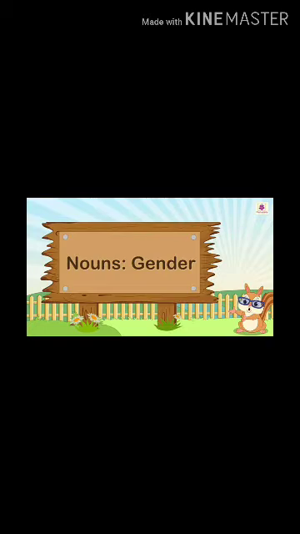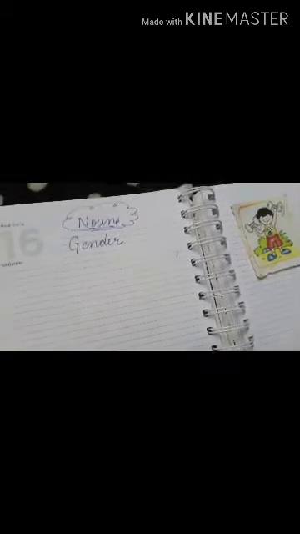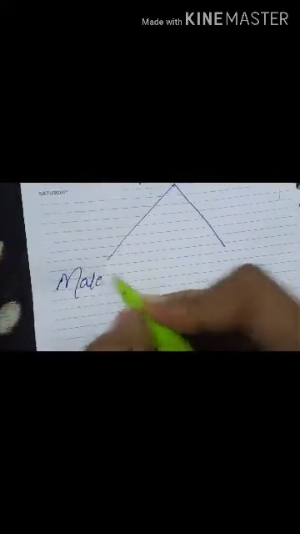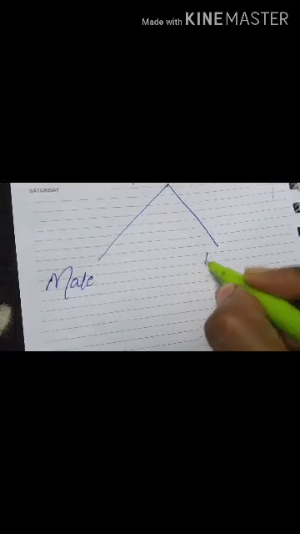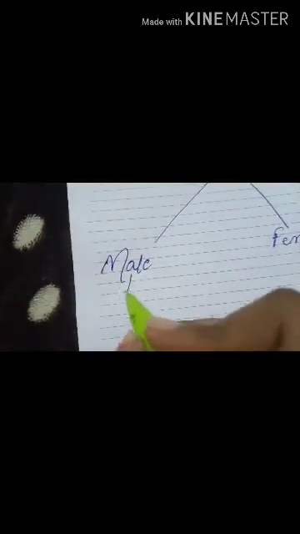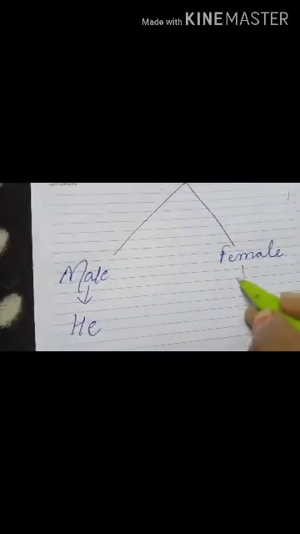So today we are going to do change the gender, that is gender noun. Now students, have a look over it. Nouns, gender are of two types. You know that one is male and one is female. This is, we can say he, she.